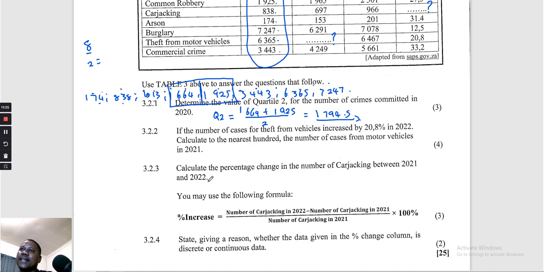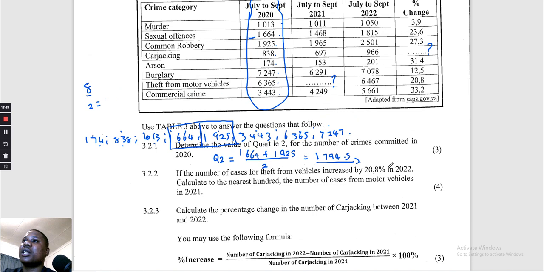Okay, they say again, if the number of cases for theft from the vehicles increased by 20.8% in 2022, calculate to the nearest 100 the number of cases for motor vehicles in 2021. So what are we going to look at? What are we calculating? Calculate to the nearest 100 the number of cases from the motor theft.